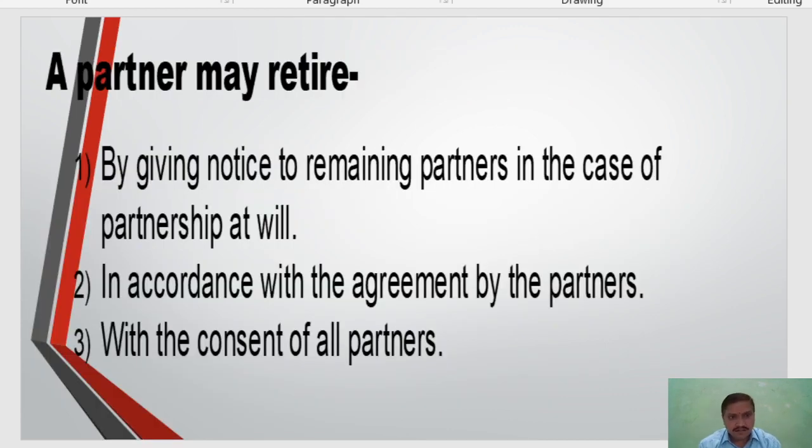A partner may retire by giving notice to the remaining partners. In the case of partnership at will, 14 days' notice must be given by the retiring partner to the remaining partners. A partner may also retire in accordance with the agreement by the partners, as per the agreement, or with the consent of all partners. Any partner may retire from the business in these ways.